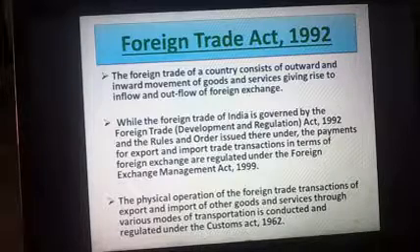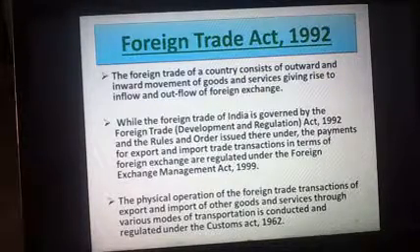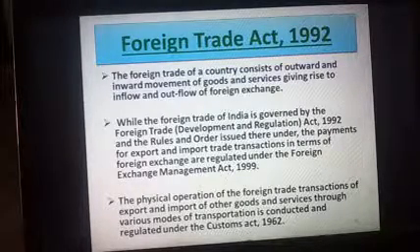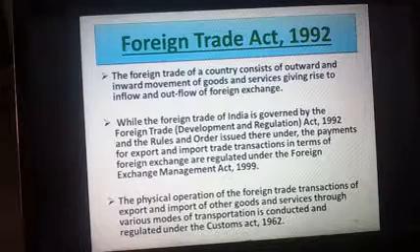Very important Act, students, mark my word, very, very important. This is the Foreign Trade Act, and this was given in 1992. Now let us see what this Foreign Trade Act is all about. The foreign trade of a country consists of outward and inward movement of goods and services, giving rise to inflow and outflow of foreign exchange.